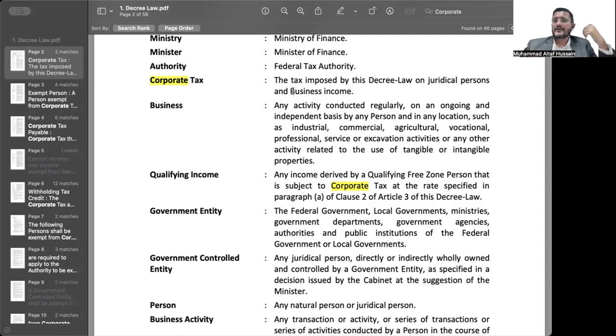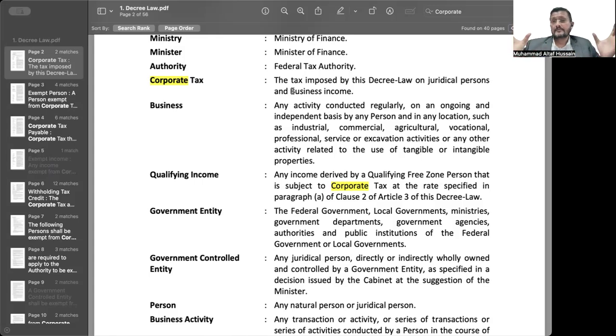Don't you think that's a point to think about? The answer is that if you were thinking on those lines, you were right. You're absolutely right. Because in reality, when we read the provisions later on, this is a corporate tax law.